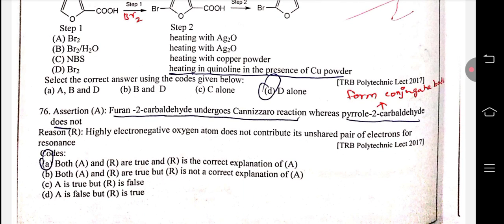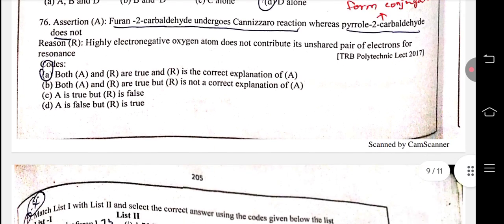76. Furan 2-carbaldehyde undergoes Cannizzaro reaction, whereas pyrrole 2-carbaldehyde does not, because pyrrole 2-carbaldehyde forms a conjugated base. Reason: the highly electronegative oxygen atom does not contribute its unshared pair of electrons to the resonance. Therefore, A is the right answer.